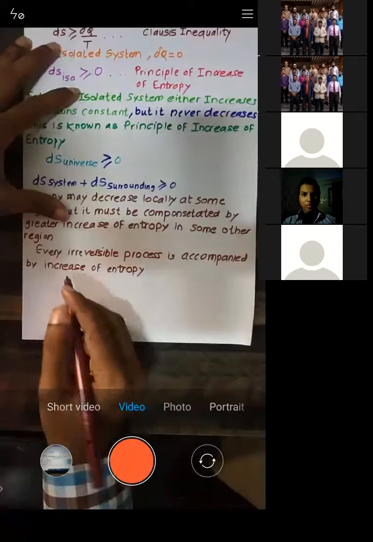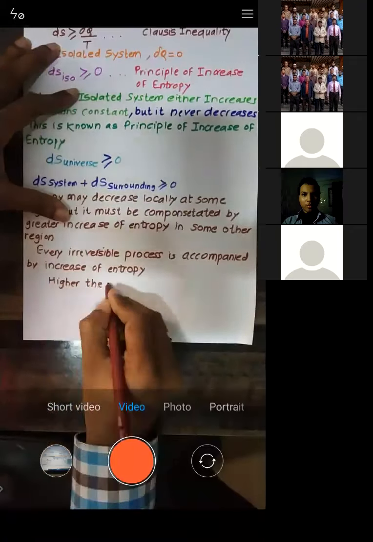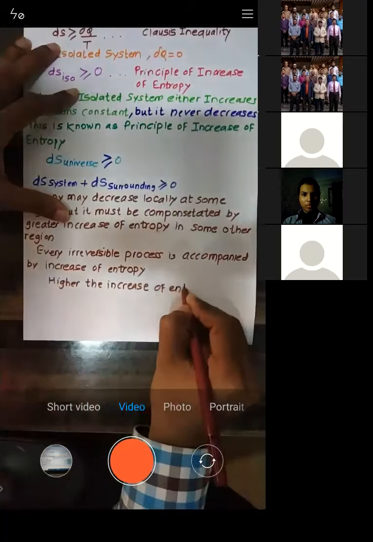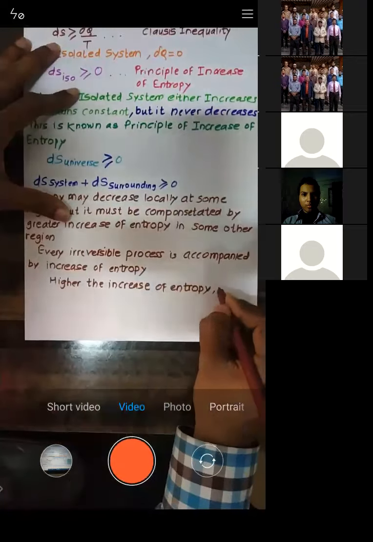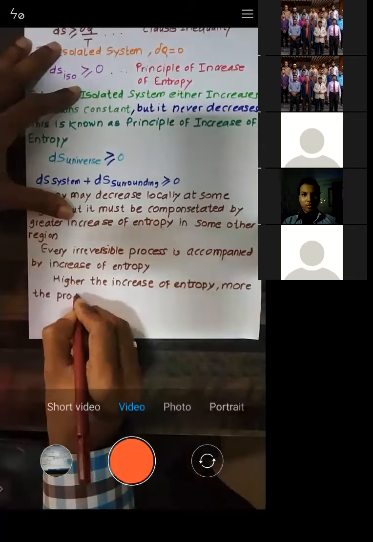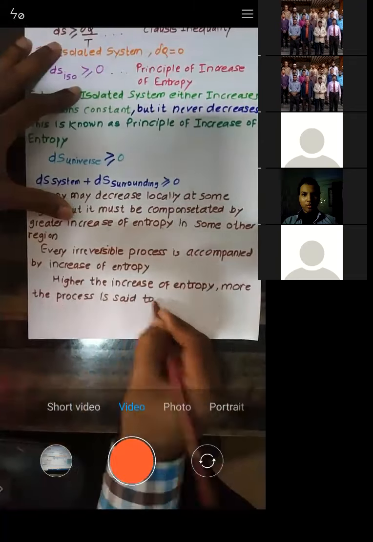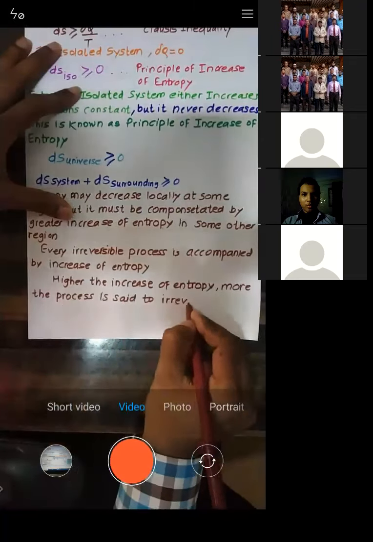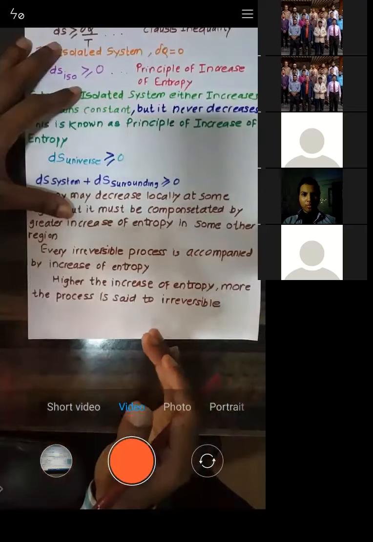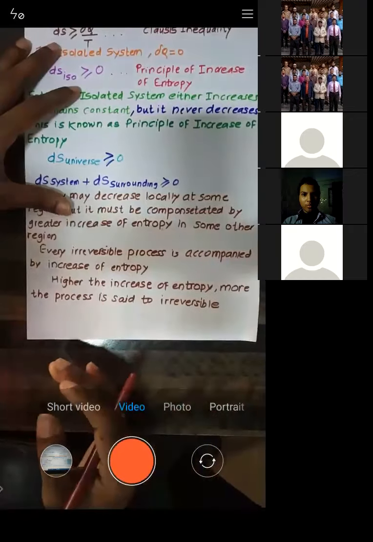The higher the increase of entropy, the more irreversible the process is said to be. Every process is irreversible, but whenever there is more increase of entropy, the process is more irreversible.